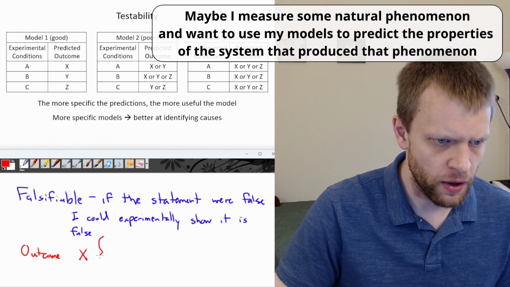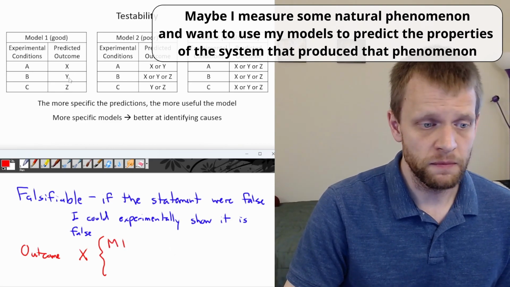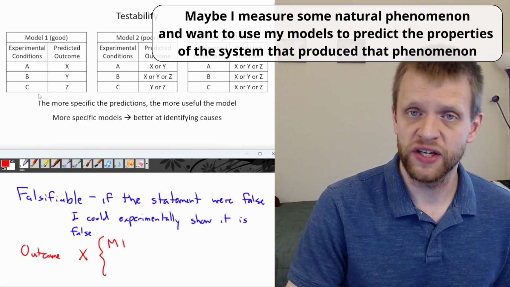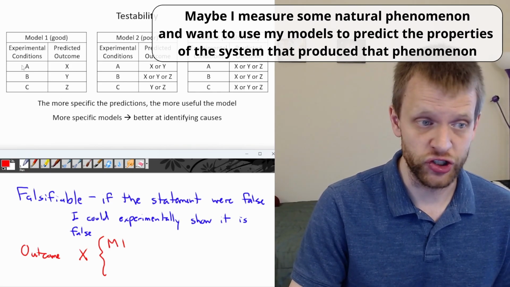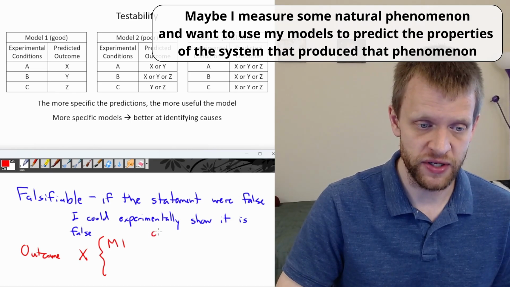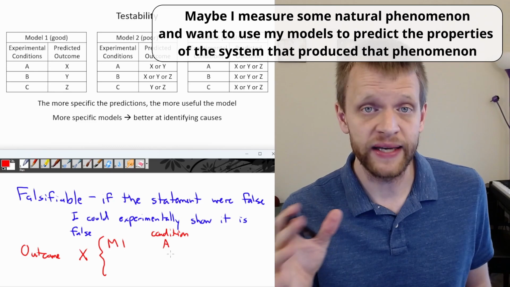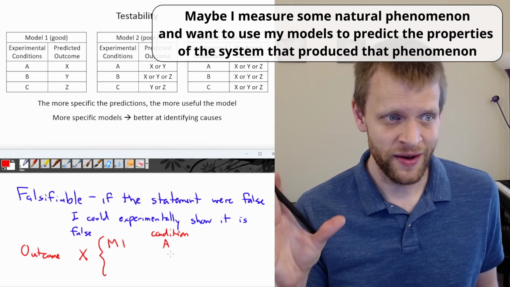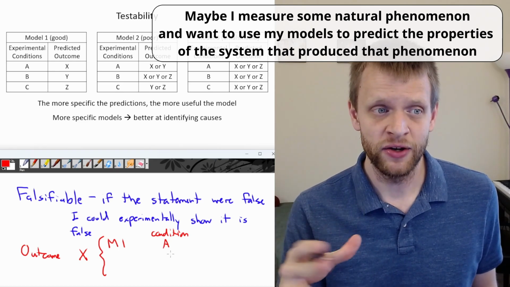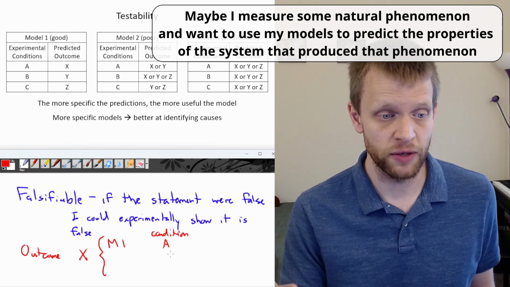Well, if I'm using model 1, the only experimental conditions that should give X as the output is just experimental condition A. I can identify that experimental condition A is the only thing that could have caused that outcome X.